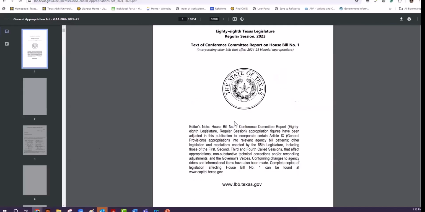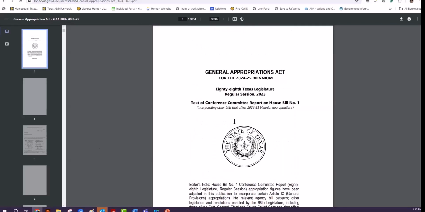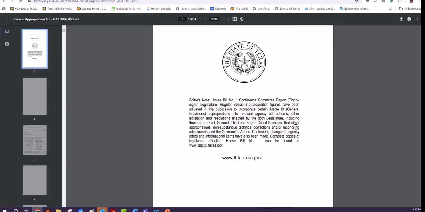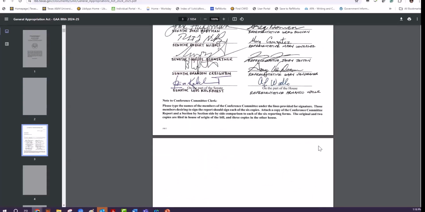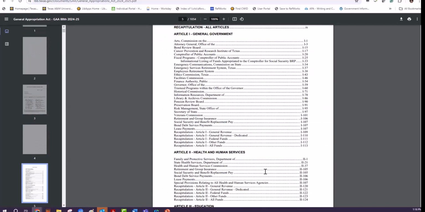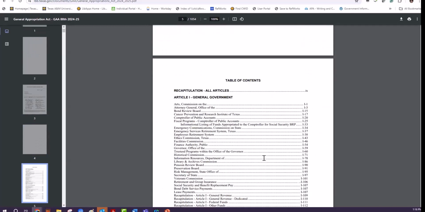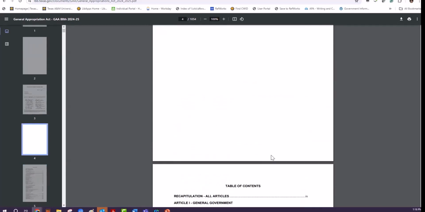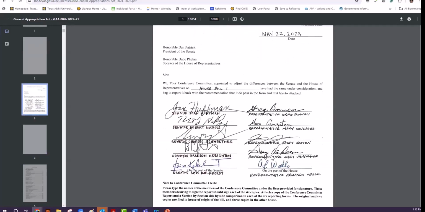If you click on this, it gives you a document about the 88th Texas Legislature regular session 2023. And it is the Conference Committee report on House Bill number 1. It is a document with a table of contents, helpful for those people who are researching this topic.